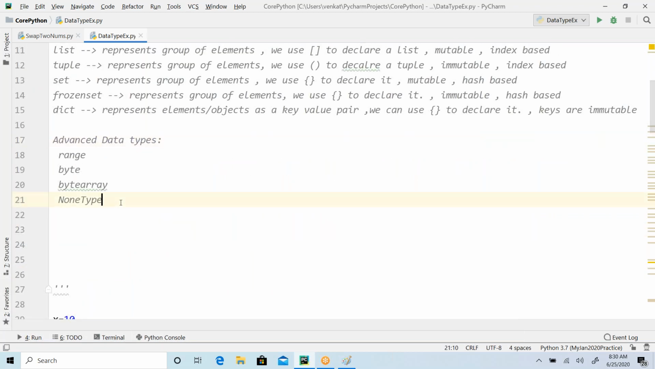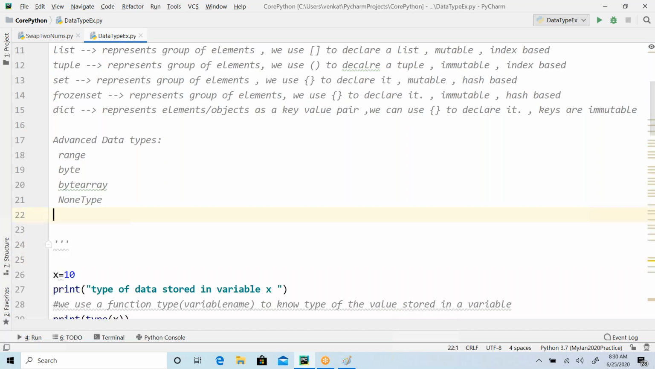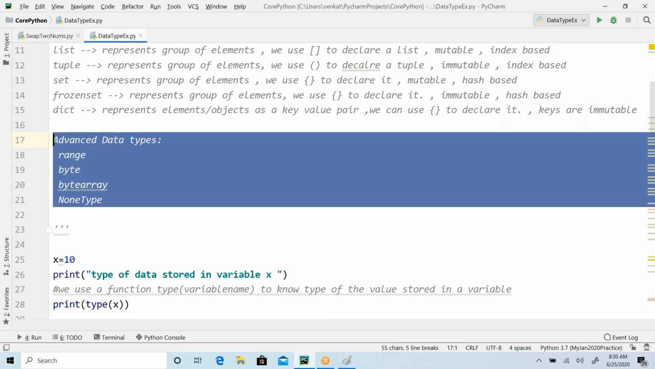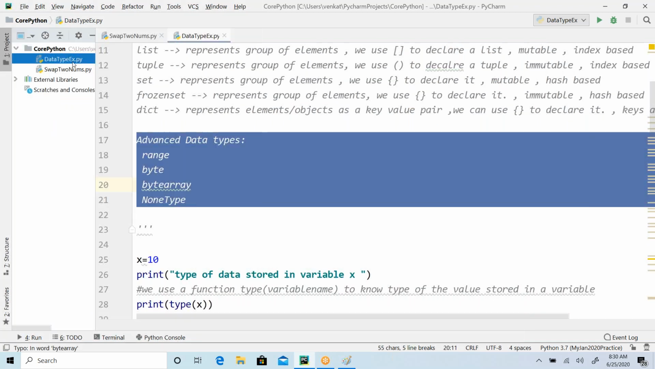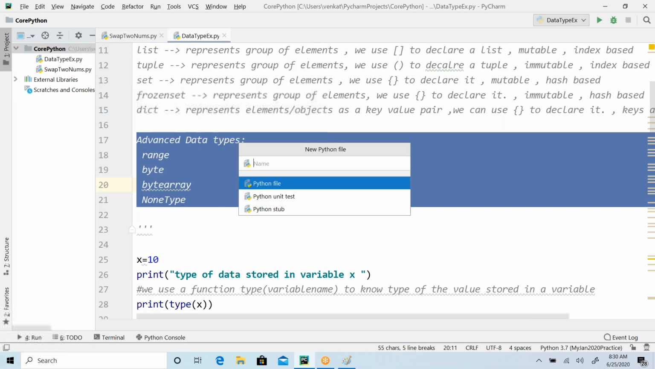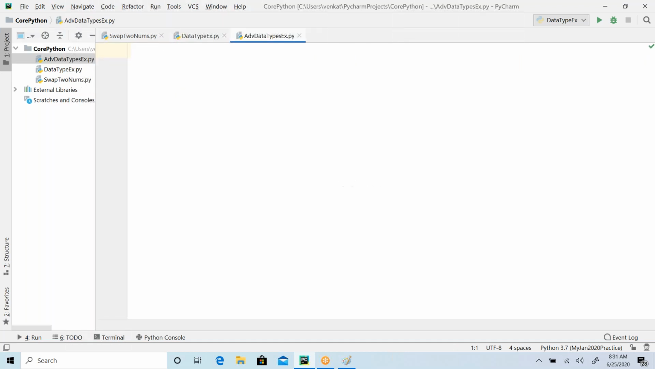Now we have something called advanced data types. We have the range function, bytes, bytearray, and NoneType. Let's understand a bit more about this. I'll take this into a new file because we now have many more lines of code. I'm giving it a name like advanced data types. These are the advanced data types that we're going to talk about.